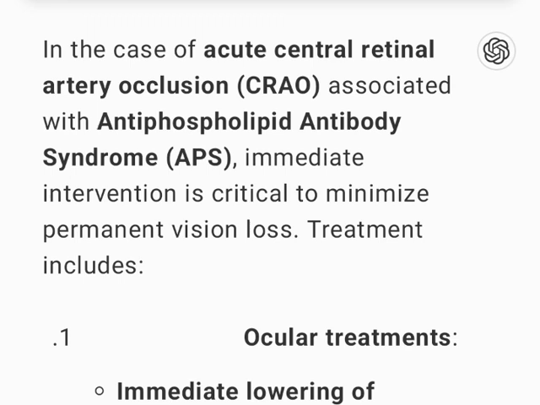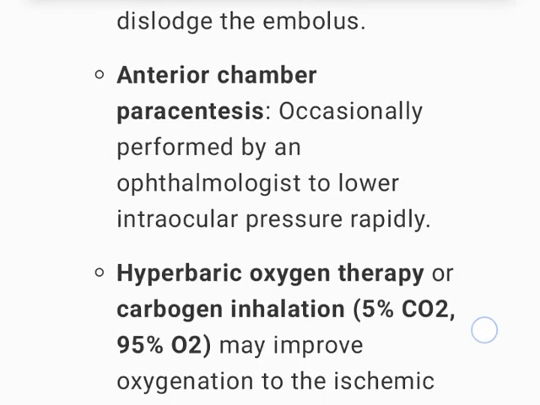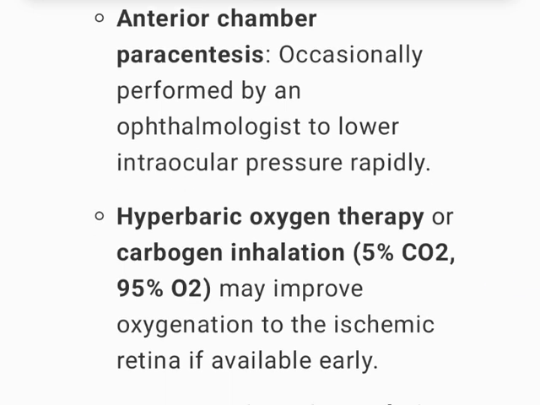In the case of acute central retinal artery occlusion, CRAO, associated with antiphospholipid antibody syndrome, APS, immediate intervention is critical to minimize permanent vision loss. Treatment includes: 1. Ocular treatments, immediate lowering of intraocular pressure. This can be done using medications such as acetazolamide, topical beta blockers, e.g., timolol, or ocular massage to dislodge the embolus. Anterior chamber paracentesis, occasionally performed by an ophthalmologist to lower intraocular pressure rapidly. Hyperbaric oxygen therapy or carbogen inhalation, 5% CO2, 95% O2, may improve oxygenation to the ischemic retina if available early.